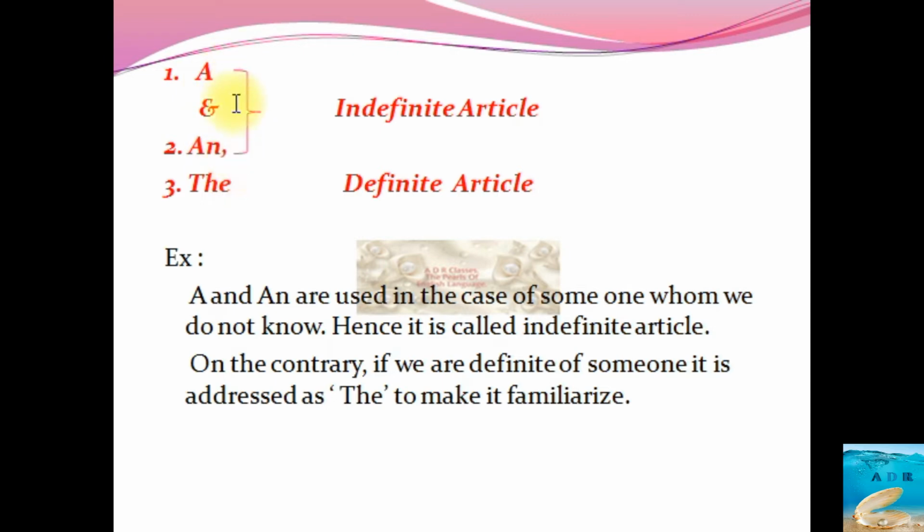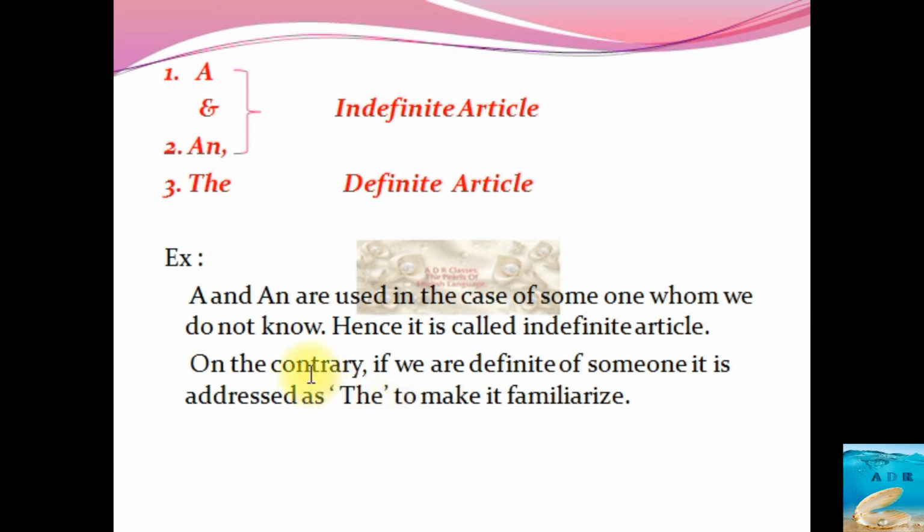Now, these two are used in the form of singulars only. They are not used for plural forms. Okay, I have given some instructions here. You may have a look at it. A and an are used in the case of someone whom we do not know. If it is indefinite, hence it is called the indefinite article. On the contrary, if we are definite about someone, it is addressed as the. Definite means it is addressed as the.